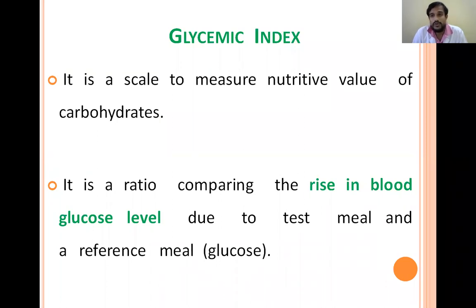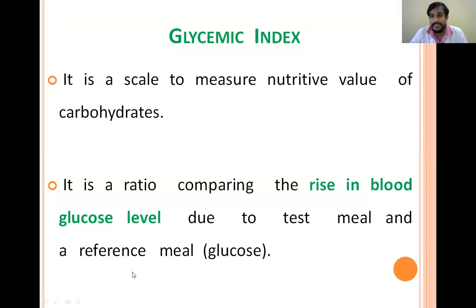If you take glucose or any reference meal, it will raise the blood glucose levels. And if we take any other substance, it will also raise the blood glucose levels. We will compare both rises in the levels and we will see the ratio, that is known as glycemic index. So this reference meal is mostly glucose.